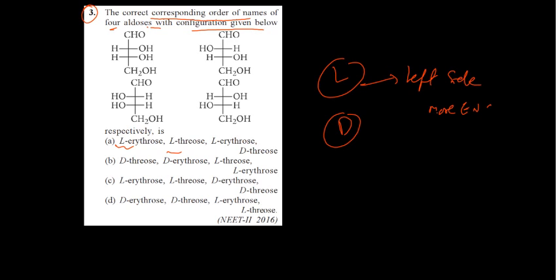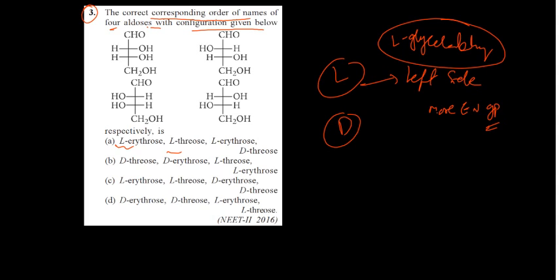The L is similar to L-glyceraldehyde, it comes from glyceraldehyde. If you know any one point, you can identify easily. See, where is the more electronegative group? On the last chiral carbon. This is the last chiral carbon. It is on the right side obviously, so D. This one also D. This is L and L. DDLL.